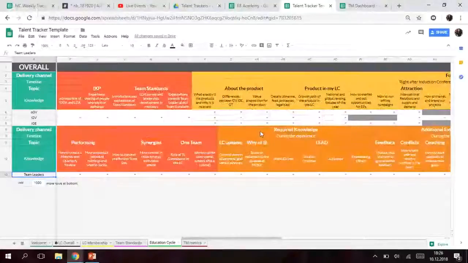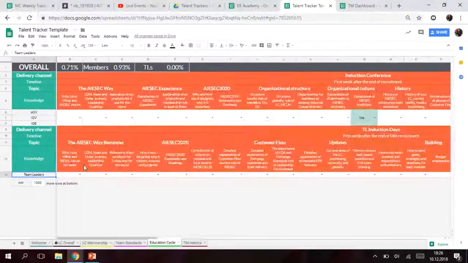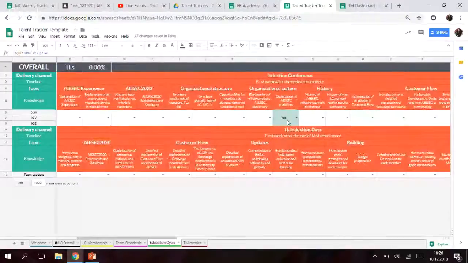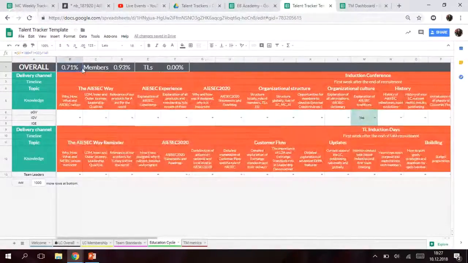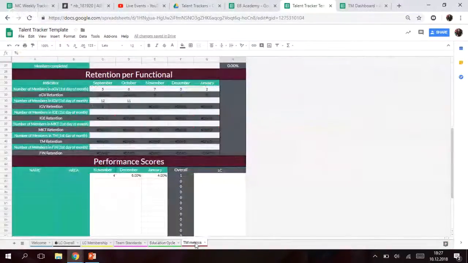And with yes or no we will see the implementation percentage for TLC here, and for members we will see the overall here. I think I put yes here. So yeah, we can have these percentages and metrics from this step. I already explained these TM metrics in a different session, but let's go again one by one to be clear.